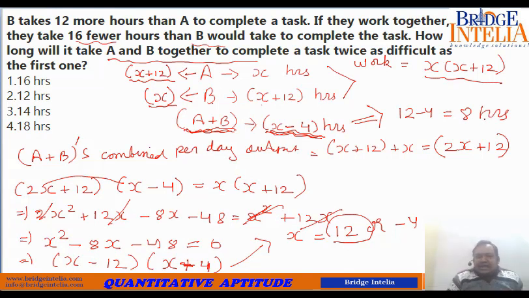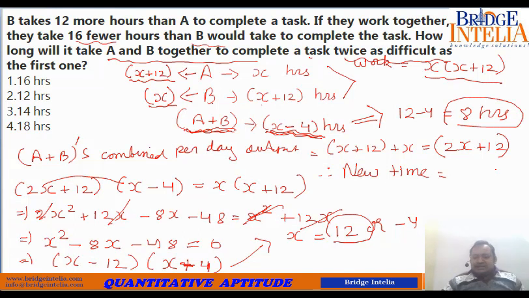But the new task is twice as difficult. So therefore new time will also be twice, because if task is twice, the time taken will also be twice. So now they are taking 8 hours. If you double the task, the time will also get doubled. So 16 hours.